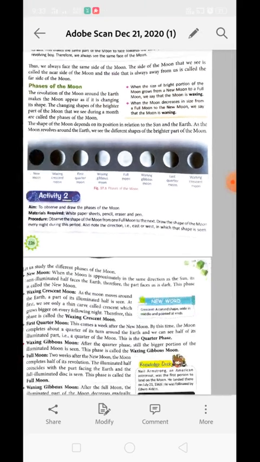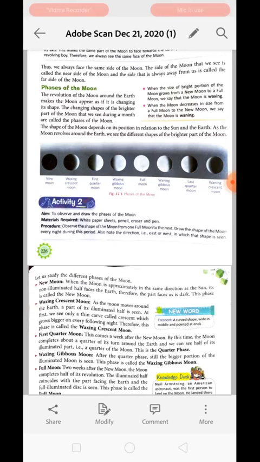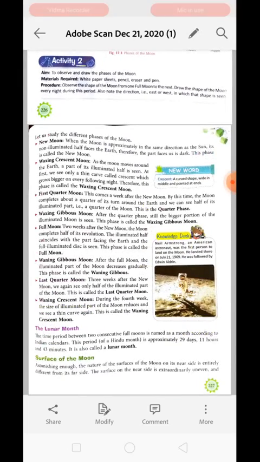Understood? The time period between two consecutive full moons is named a month according to the Indian calendar. The Indian calendar is based on the phases of the moon.